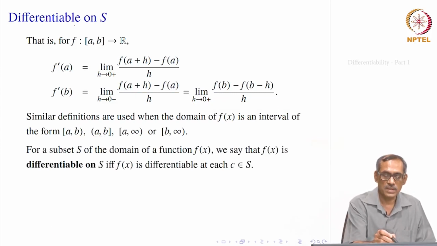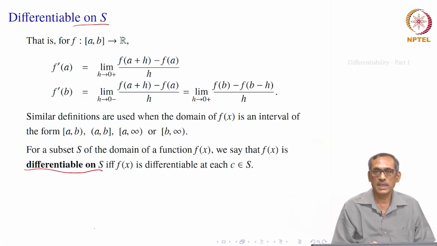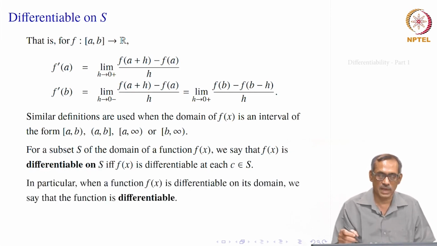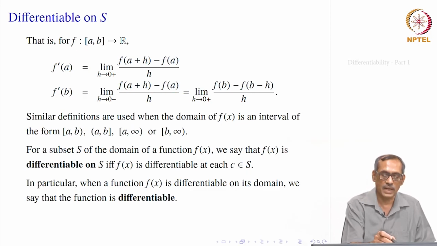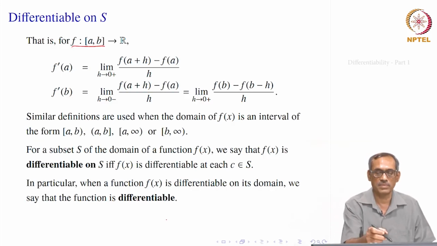Now, if the function is defined on a set, we would say that the function is differentiable on that set if and only if it is differentiable at each point of the set, just like our continuity idea. At a point, then generalize over all points to say that it is differentiable on the whole set. That is the way we are fixing the terminology. So, differentiable means differentiable at every point. When a function is differentiable at every point of its domain, we would say that the function is just differentiable, forgetting this S. If S is a subset, differentiable on S is also okay, but once you say only differentiable, that means it is differentiable on its domain.